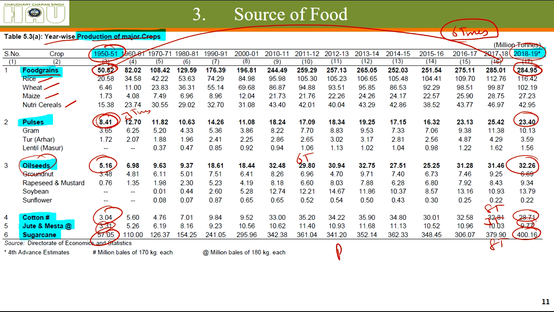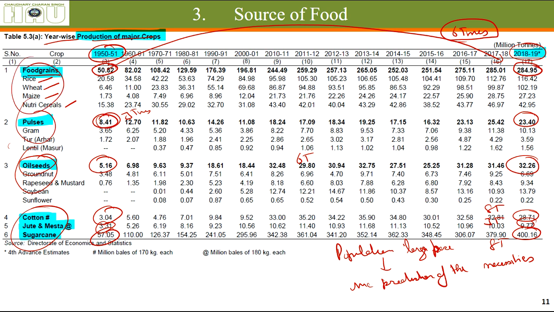So you can see, even under the population pressure, as you know, the population has increased at a very huge pace, but still the agriculture has kept up with the demand and increased production of the necessities. These things are essentially necessities of life. These things are consumed, these things help feed the people and keep them alive. So this is the job that our farmers and our scientists have done in keeping the country's tummy full.